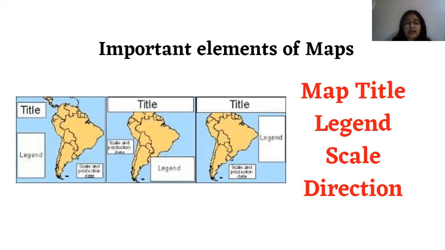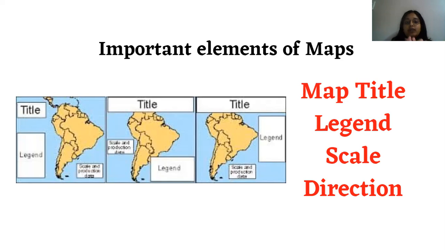Next is scale. Scale is used to understand that if the map is this small, how big its actual size will be, because this country's size is so big, so scale is used for that. Another part is direction. So for example, you want to go to the north part and you are sitting in the south part. How will you understand which direction you have to go? Maps will help you decide that as well, and it will show that.